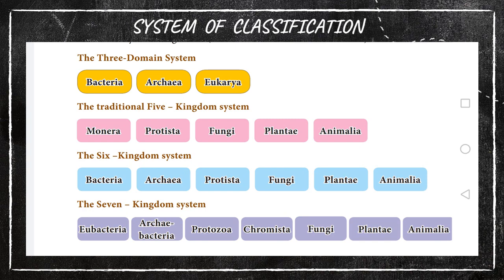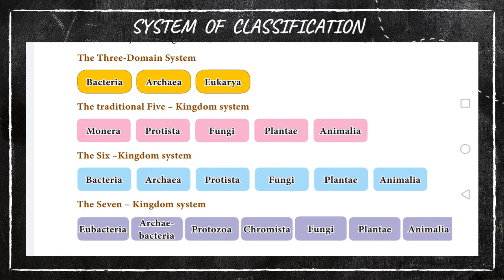Okay, and the next one, the 7 kingdom classification. What happened there? Bacteria is known as eubacteria. Archaea is known as archaeobacteria. That's what we said in the 3-domain system, Archaea and bacteria. Understand? Then here Protista is again divided into 2 kingdoms. What are the two? Protozoans as well as Chromista.